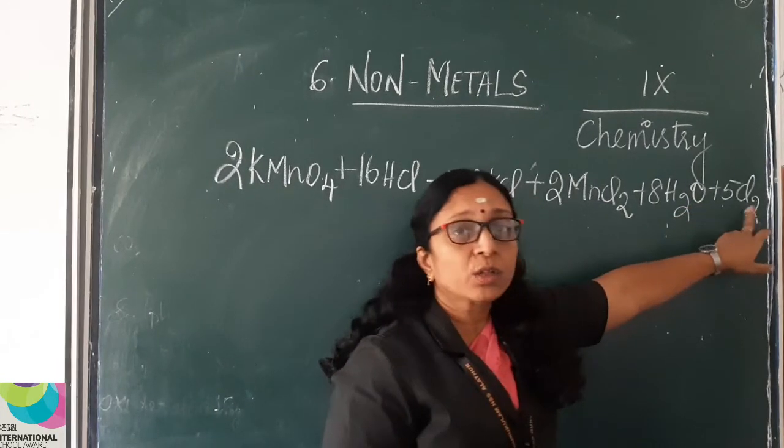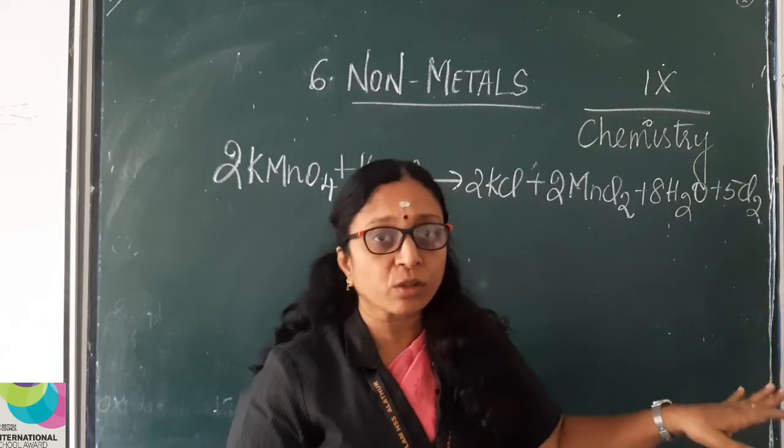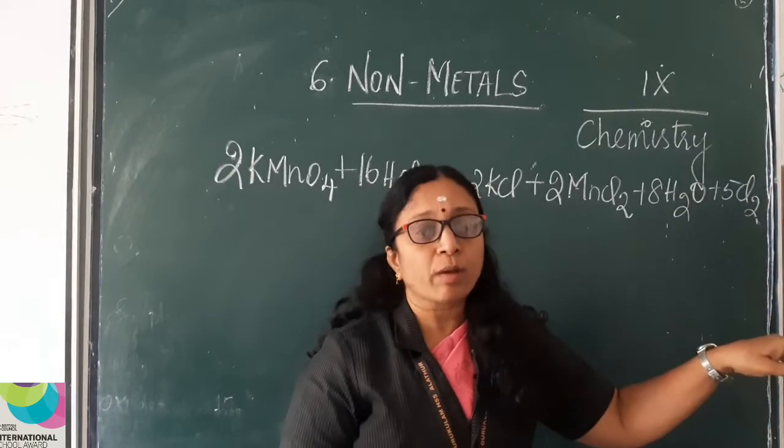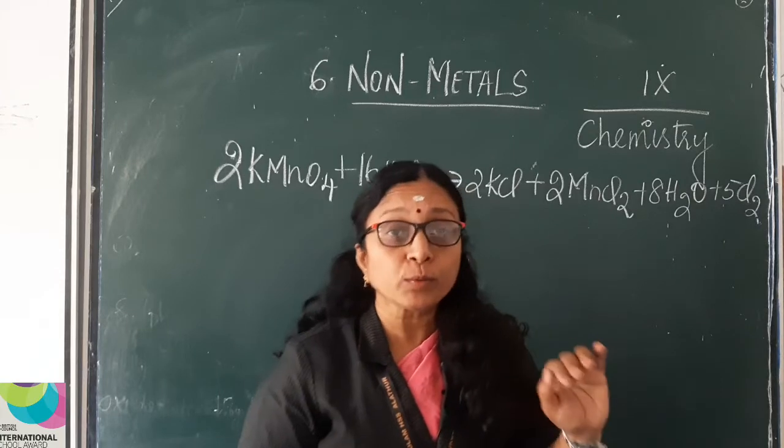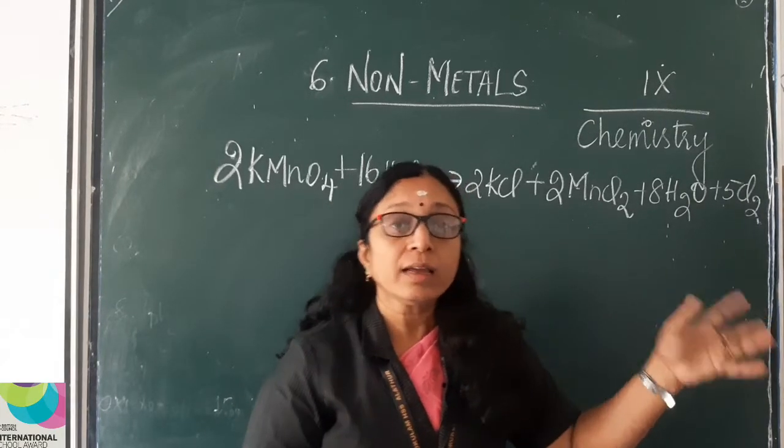chlorine gas. So this chlorine gas is first passed through water to remove the traces of HCl, and then it is passed through sulfuric acid to remove the traces of water, and then later on it is collected in a gas jar.